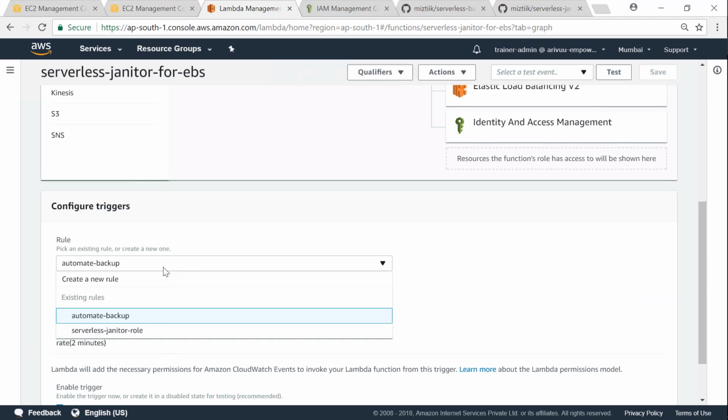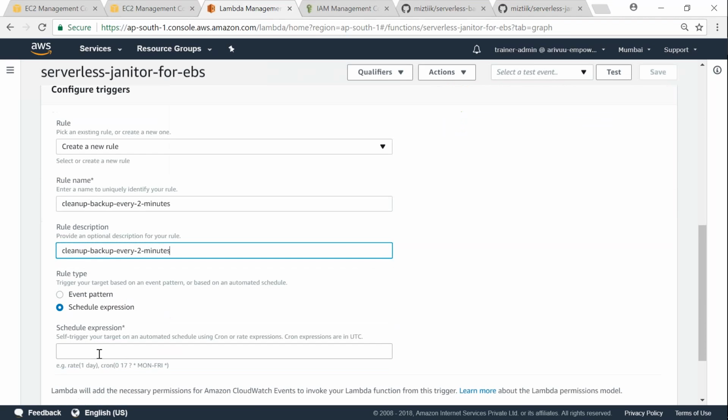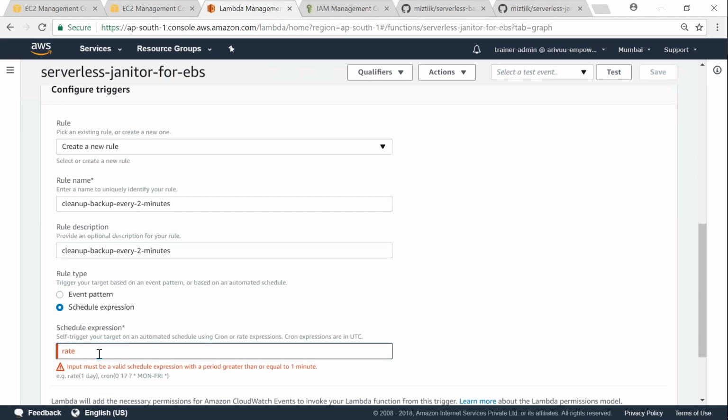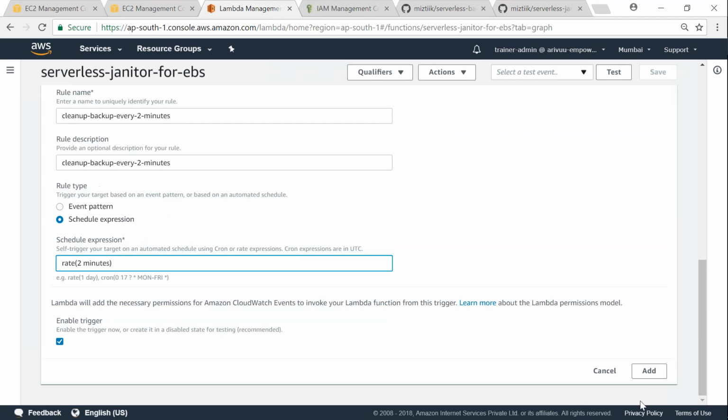So we don't have to set up a new rule, but if you want, you can go ahead and set one up also, like cleanup backup every 2 minutes. I'm going to use the same description and the same format, because it's quite easy for me to write it in that format, and I can trigger it immediately every 2 minutes.